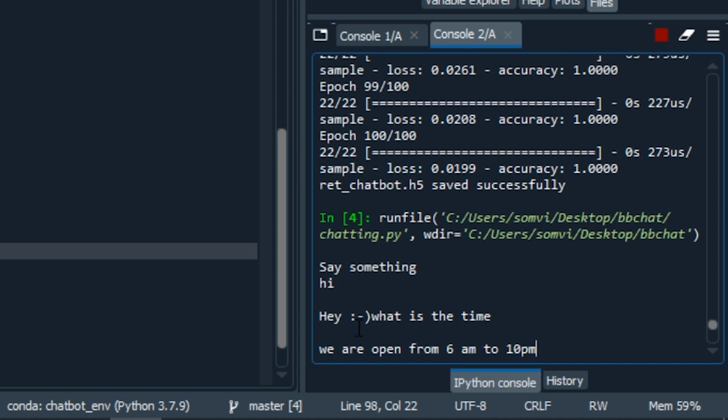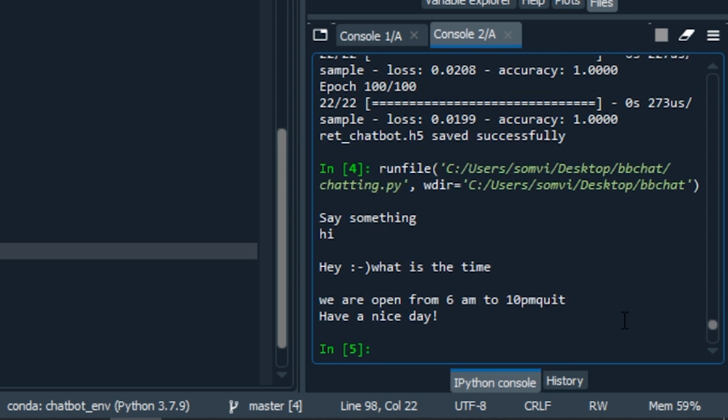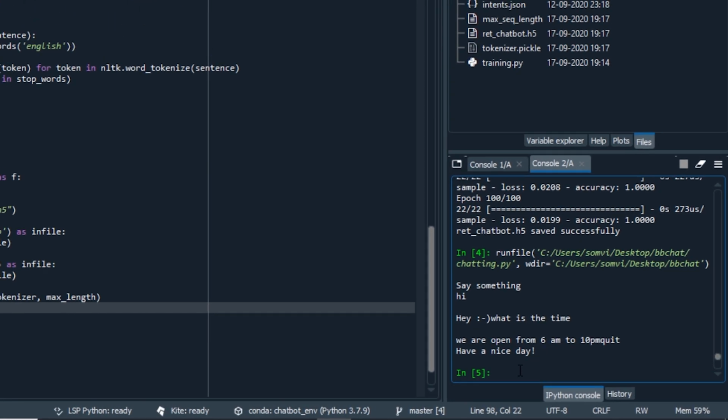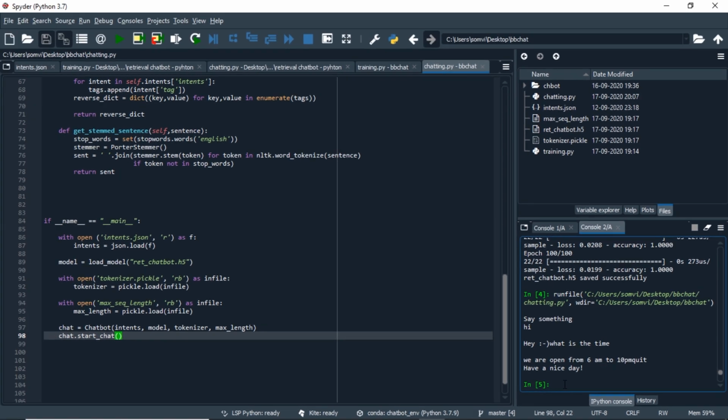Okay, so it says we are open from 6 AM to 10 PM. It works correctly. Again, we can make some changes here so that it takes input from the next line. Now let's see how it behaves when I say quit. It says have a nice day and it breaks. Hence our model is working fine and we are able to chat with our chatbot. We can now conclude today's video by saying that the chatbot works fine.